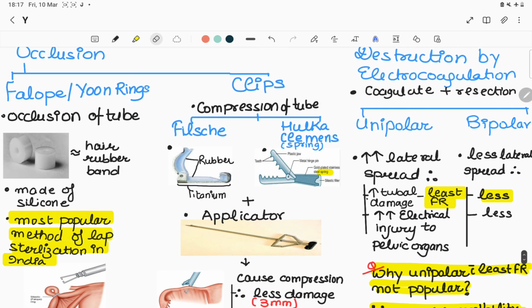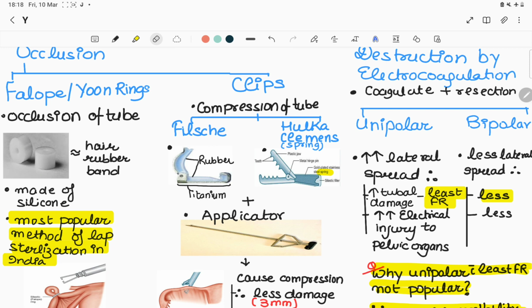Second occlusion method is by clips, which will cause only compression of the tube. First type of clip is the Filshie clip, whose outer part is made up of titanium and inner side is made up of rubber.